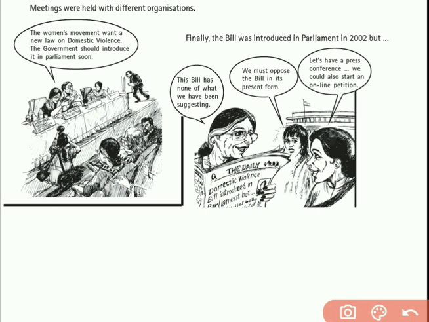Finally the bill was introduced in parliament in 2002, but it had some drawbacks, which were not giving justice to women against domestic violence, and that's why women again raised that issue.